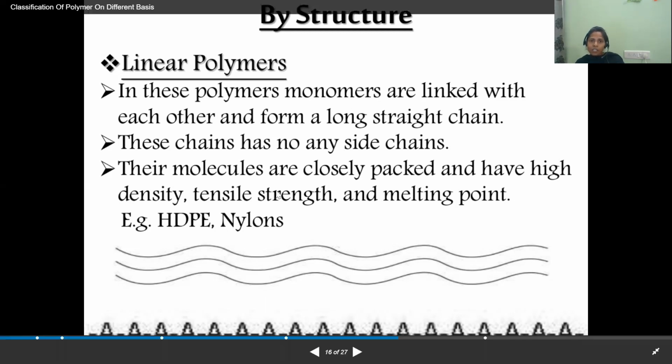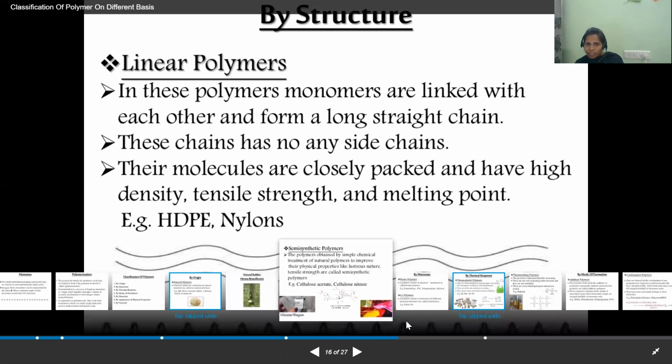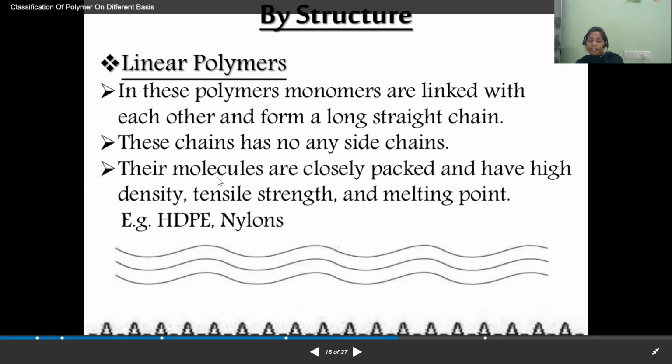Do these chains have any side chains? See here, is it having any side chain? It is not having any side chain. It is in a linear manner, or a straight chain manner. Their molecules are closely packed and have high density, tensile strength, and melting point. Because of the linear manner, these are very strong, with high density and high tensile strength. Some of the best polymers are high density polyethylene and nylons. These have a straight chain manner, so these are the best examples of linear polymers.